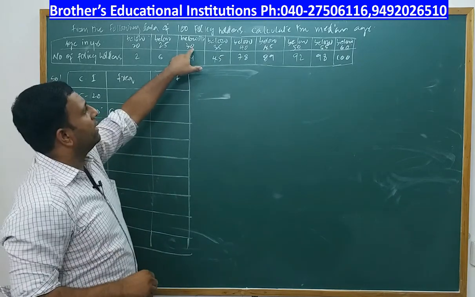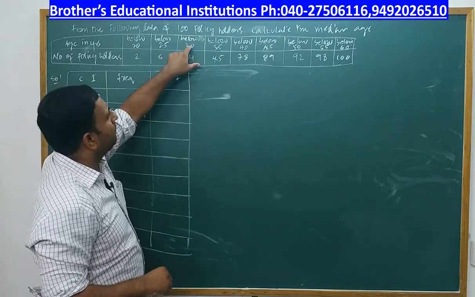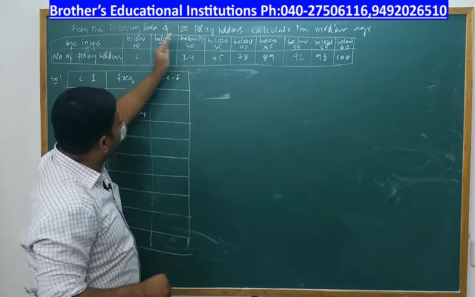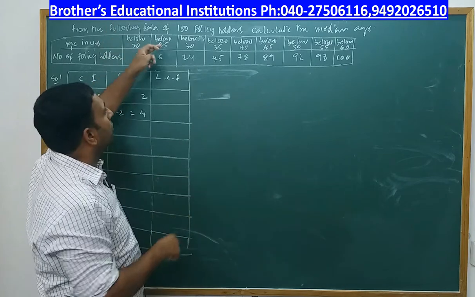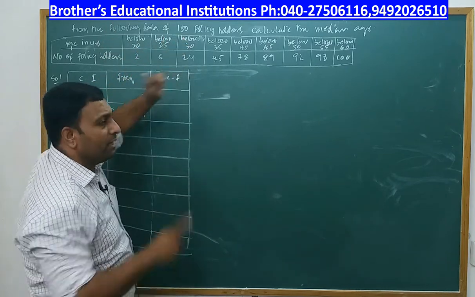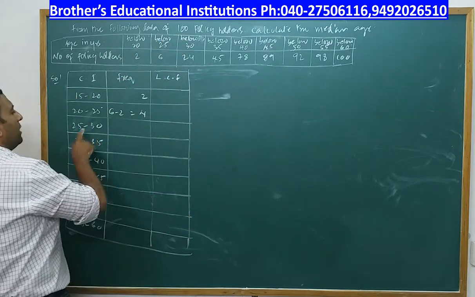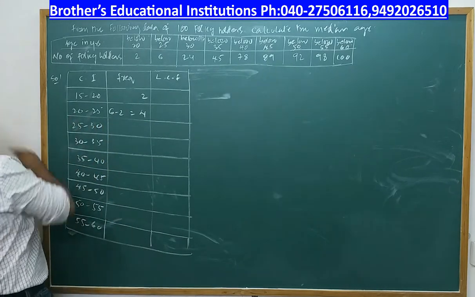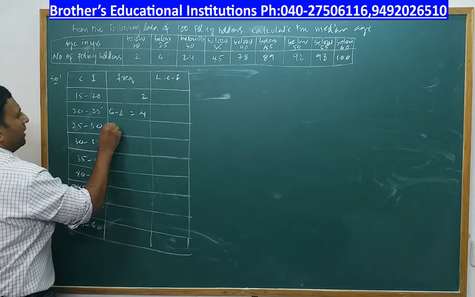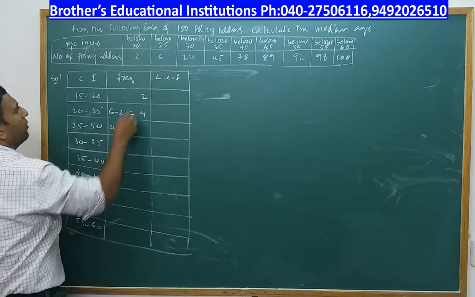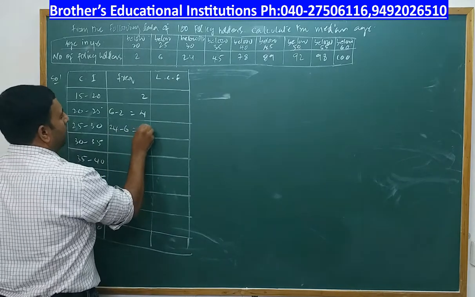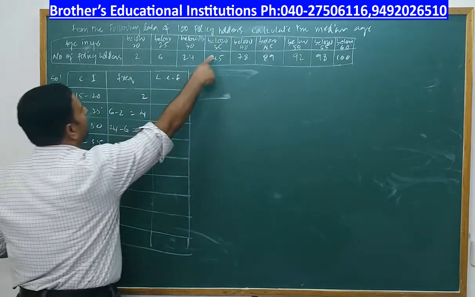Now below 30 there are 24. In this below 30, if there are 24 people, all the people who are below 25 should be removed to get the number of persons between 25 and 30. Please observe very carefully. If I want the class interval 25 to 30, how many people are there? Below 25 all people should be removed. So up to 30 it is 24. 24 minus below 25, how many people were there? 6. And 24 minus 6 will be equal to what? 18.